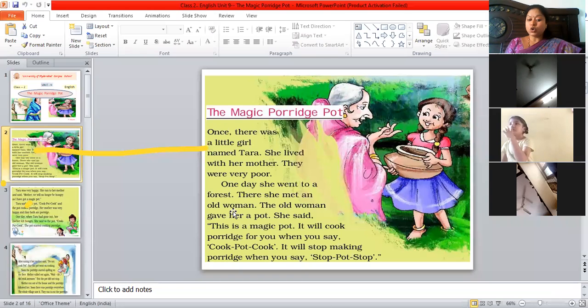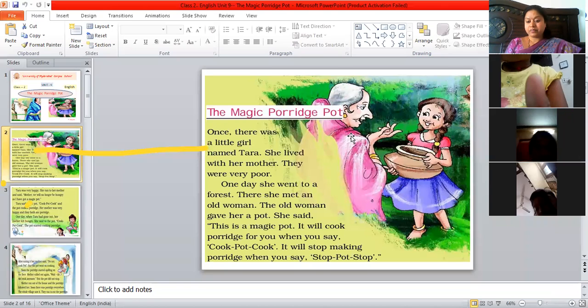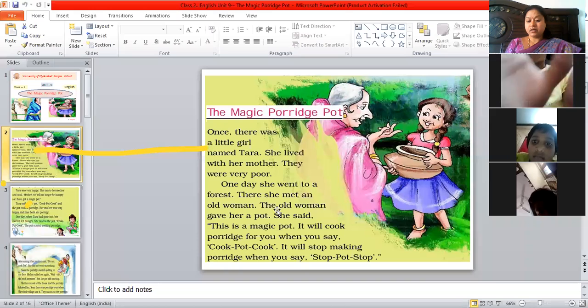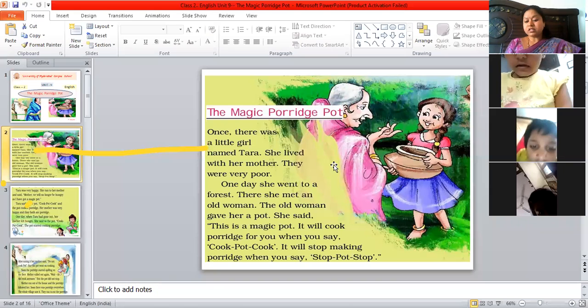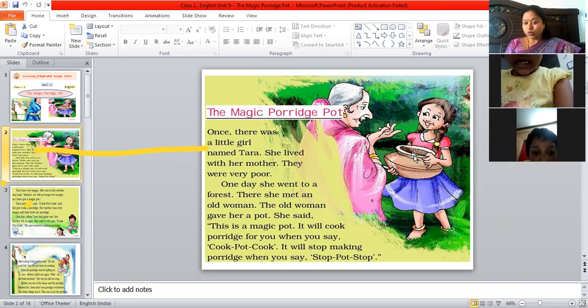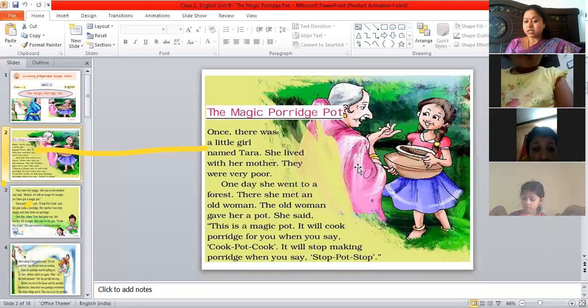There she met an old woman. So here you can see Tara, she went into the jungle, into the forest, and there she met this old woman. The old woman gave her a pot. So what this old woman did, she gave Tara a pot. You can see a pot here. Tara is holding this pot. This pot is given by this old woman.